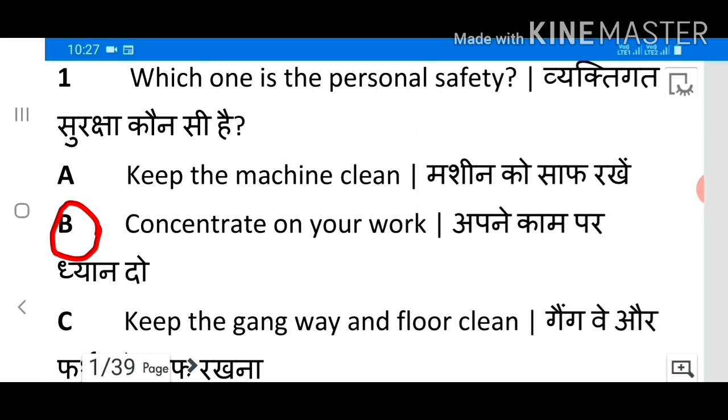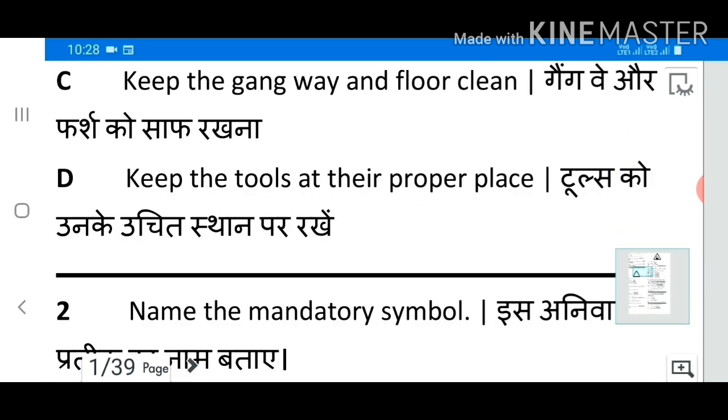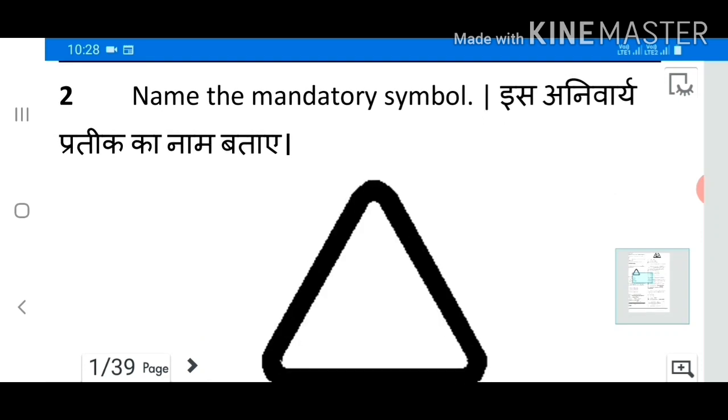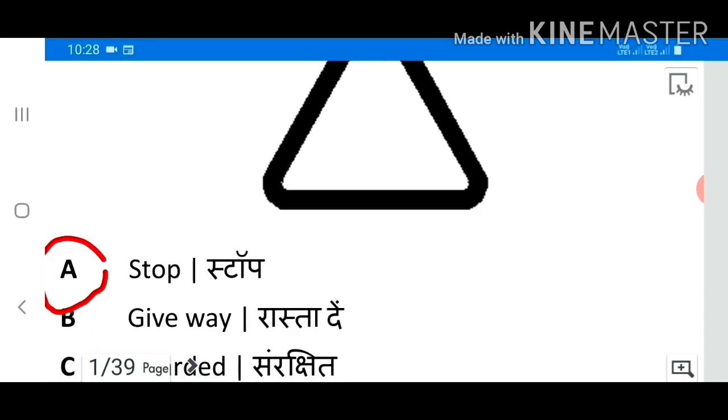Which one is the personal safety? Answer B. Concentration on your work. 2. Name the mandatory symbol. Answer A. Stop.